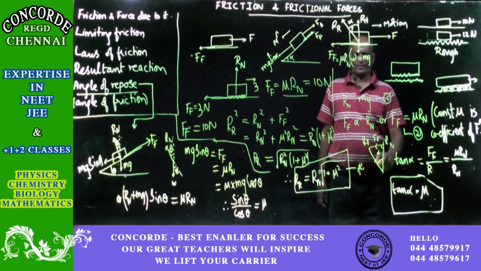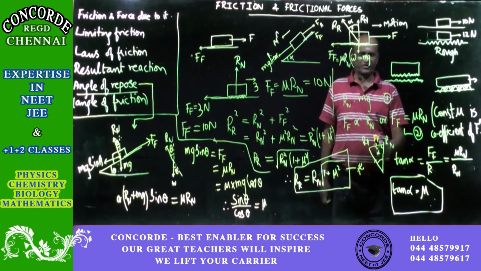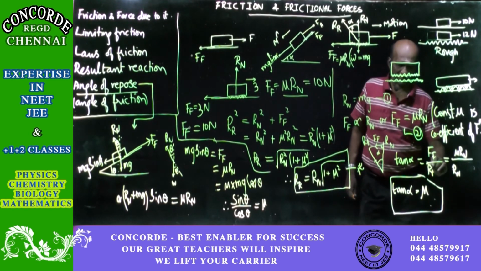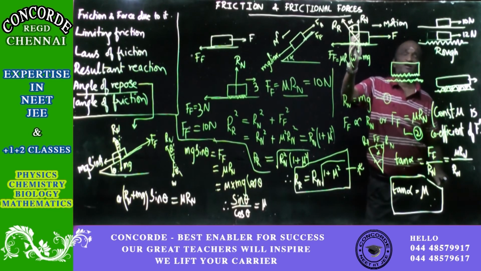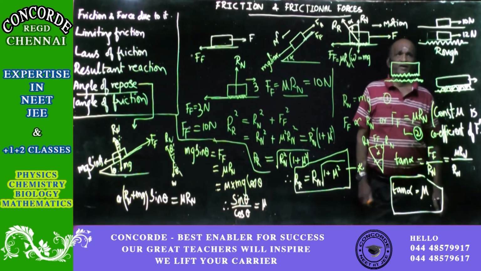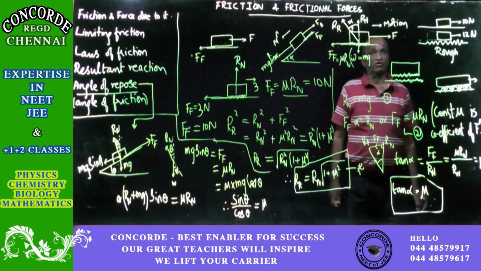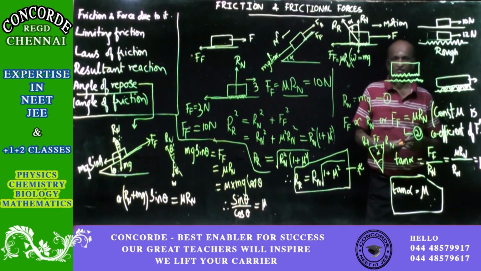So for this angle, it becomes the opposite side. Tan alpha is opposite side by base. So you will get the frictional force divided by base, that is the normal reaction. Frictional force is equal to mu into Rn. The body already has been said to be in limiting equilibrium. So we will get frictional force mu into Rn, and then Rn and Rn will get cancelled. So the coefficient of friction will be left out. So you will get tan alpha is equal to coefficient of friction.